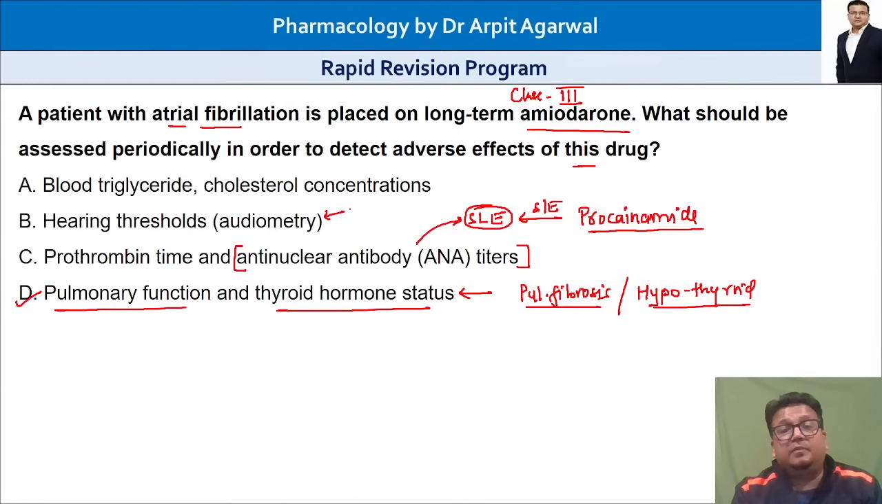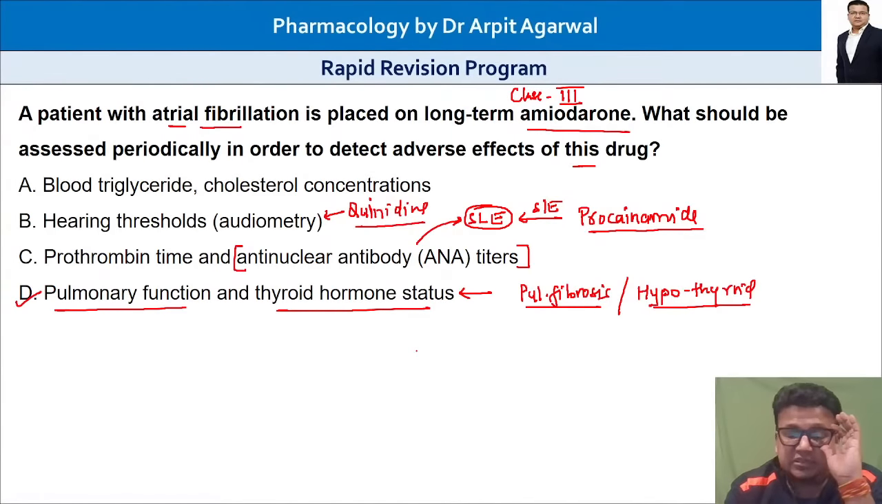Audiometry you will probably do if the patient is taking quinidine. Quinidine is ototoxic, causes tinnitus, ringing in the ear. So ototoxic nature is there with quinidine, the class 1 antiarrhythmic. So you will probably perform audiometric assessments. Procainamide may cause SLE, measure anti-nuclear antibody. Quinidine may cause tinnitus, ototoxicity, perform audiometry. Amiodarone causes pulmonary fibrosis, measure pulmonary function test. These are the three most important antiarrhythmic drugs and their side effects. So in one question you will remember all of this.